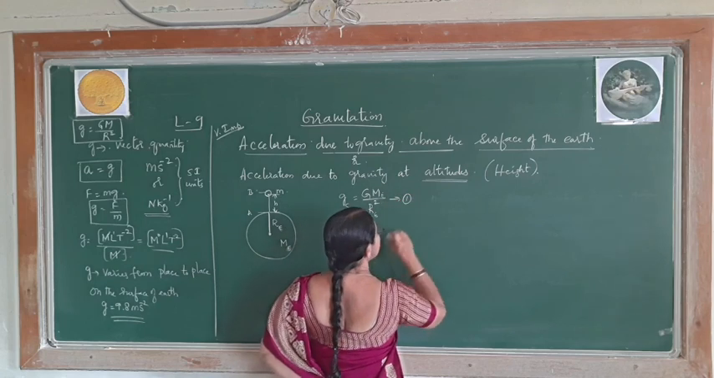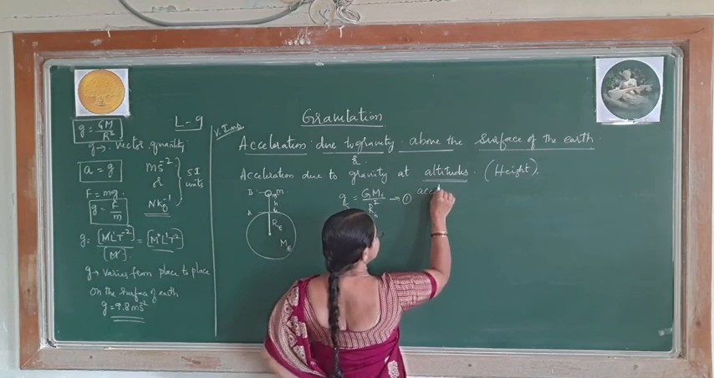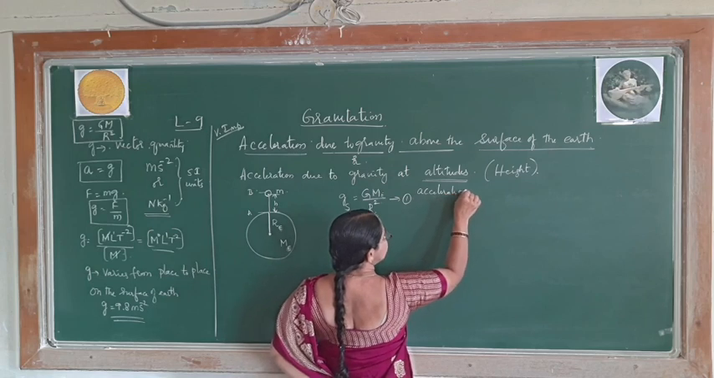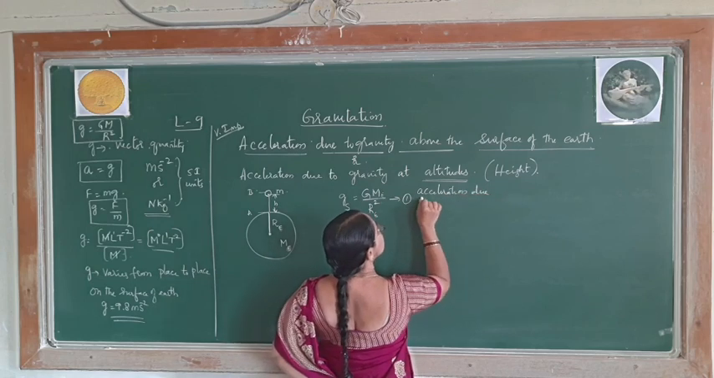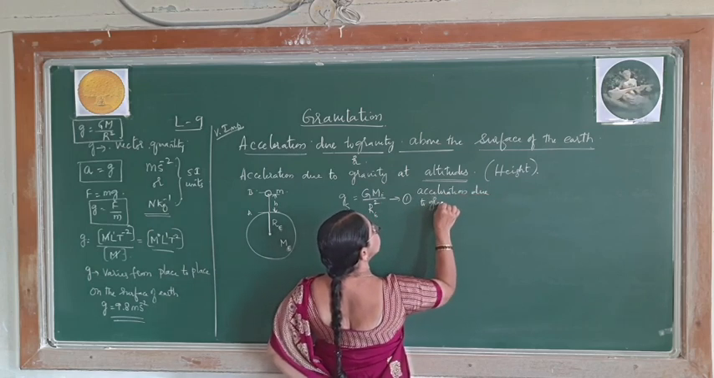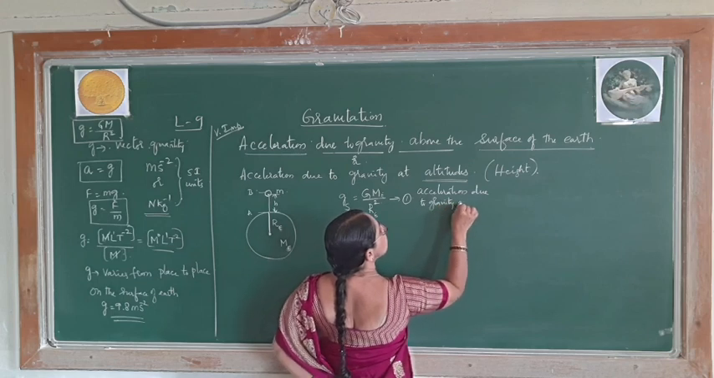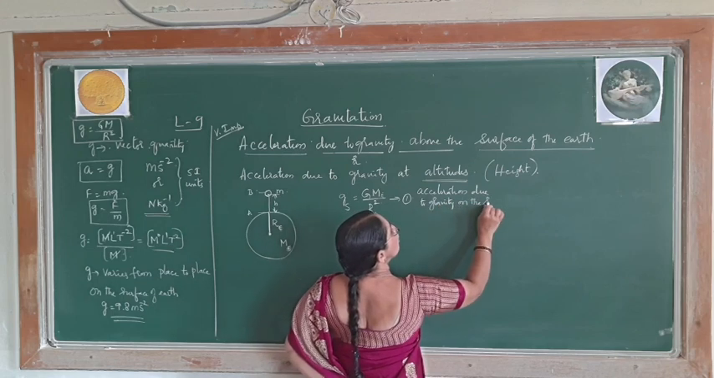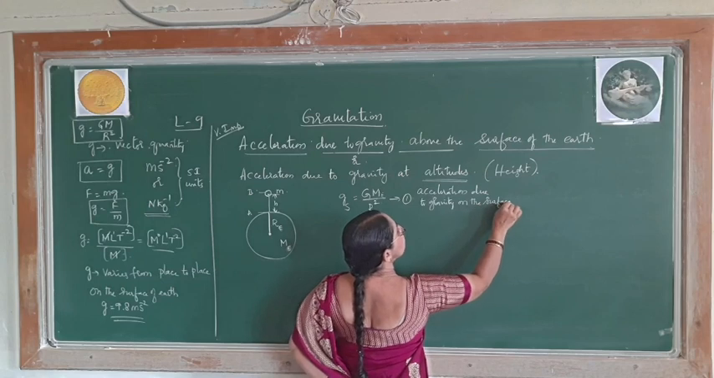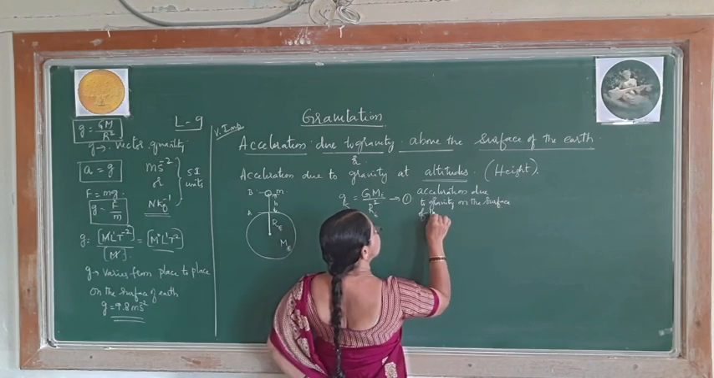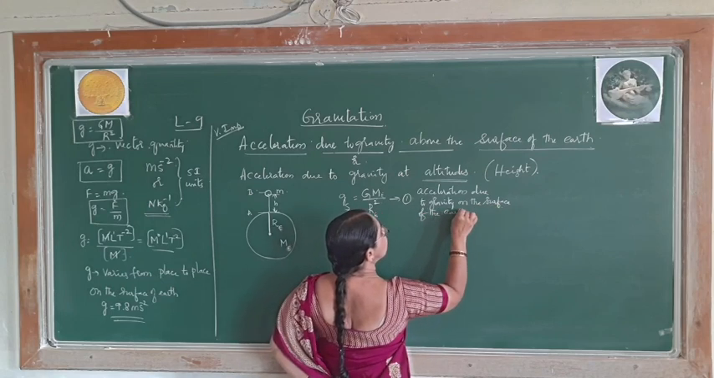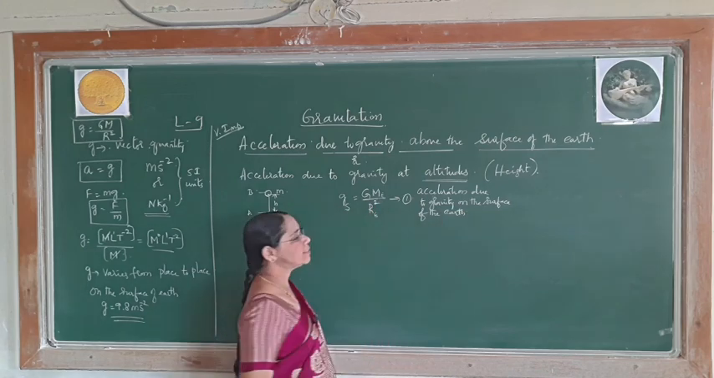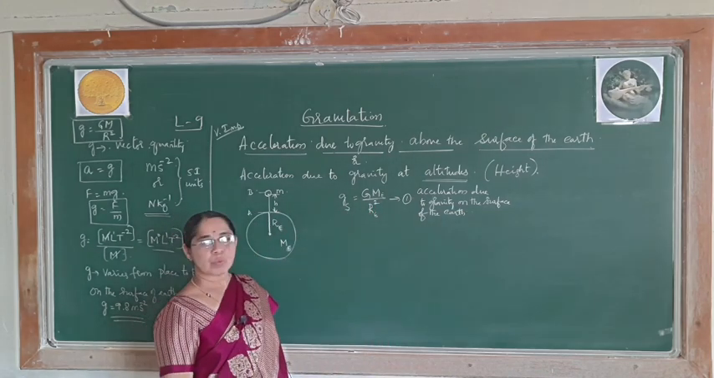What is this called as? Acceleration due to gravity on the surface of the earth. Right? Remember, on the surface of the earth I have written this expression. This is equation number 1.